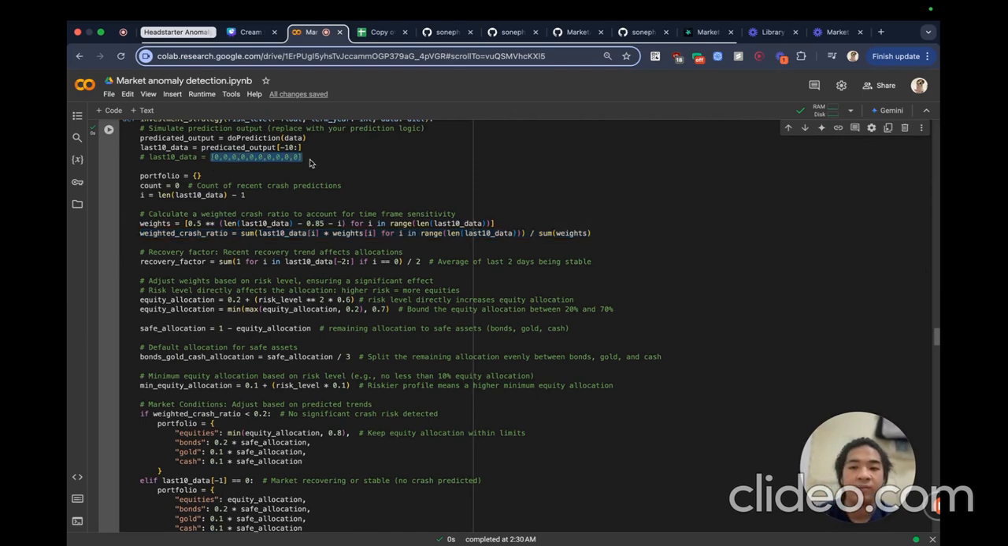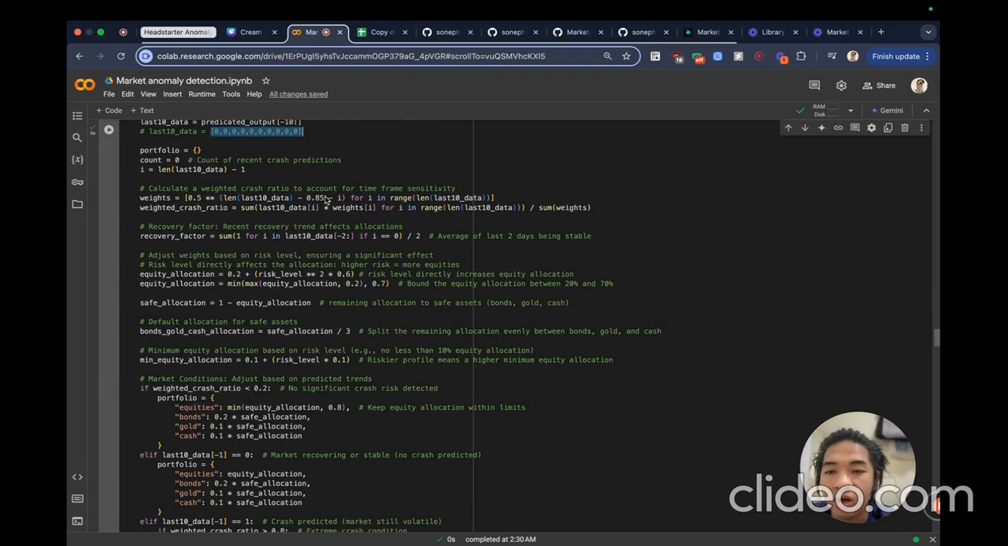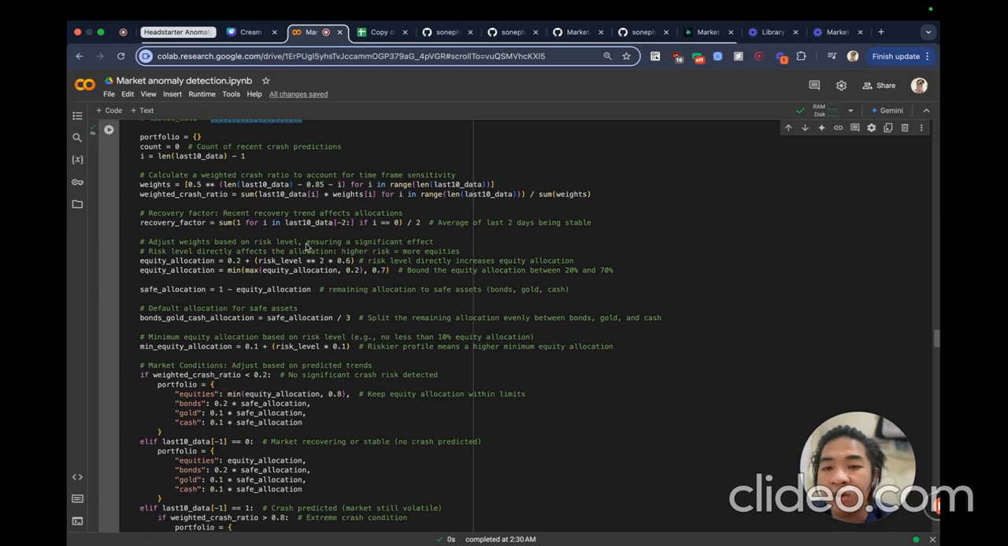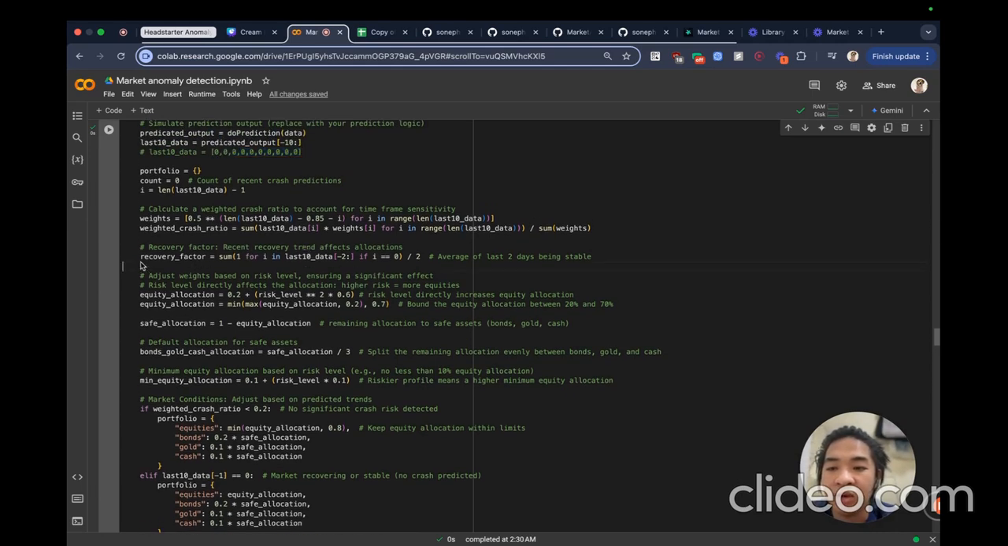For the crash ratio, it will read the whole list, check how many ones we have, and create a value which is also less than one. We output the crash ratio so that with a higher crash ratio, that means the market is not too strong, and we have to put more money in bonds, gold, and cash. We're also going to keep track of the latest 2 days so that we can have a recovery factor, which means if there is a recovery, we're going to put money back into equities.